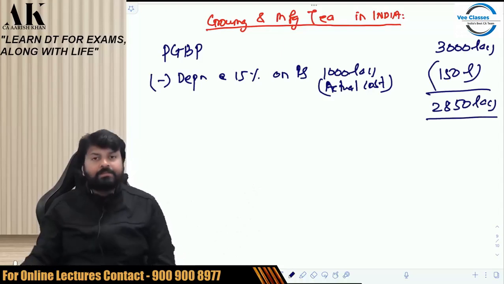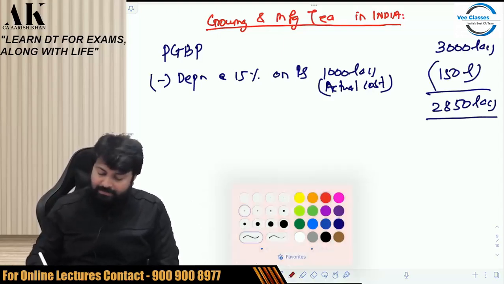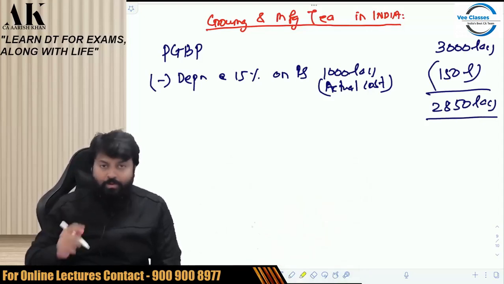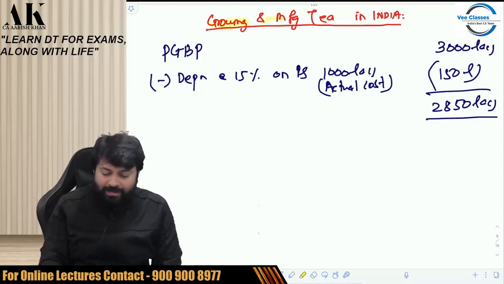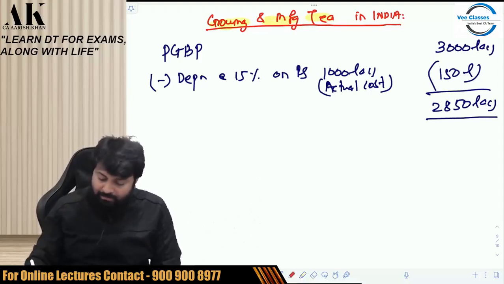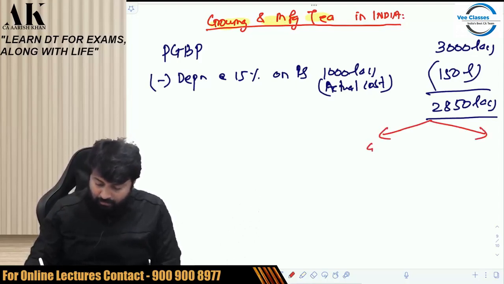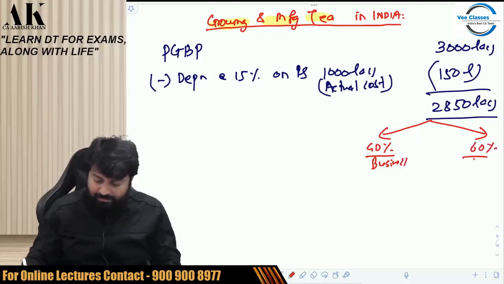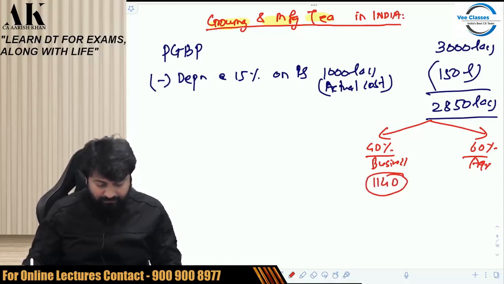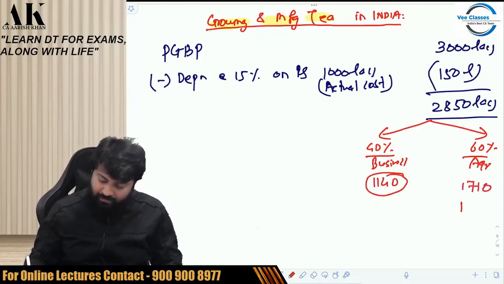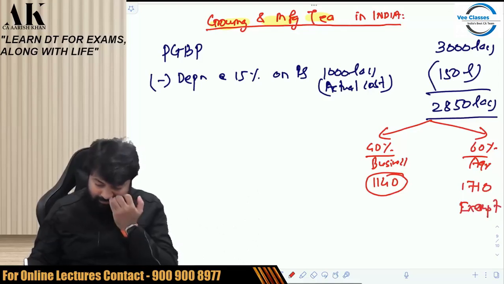Now, what happens after this? You have to understand that very precisely. You would have done in CA Inter also in agriculture income. If you are growing and manufacturing tea, both, then this entire amount cannot be called taxable. Only 40% is business income, and 60% is agriculture. If 40% is business income, then 40% of 2850 comes to 1140, which is business income. And 2850 minus 1140, 1710, is exempt income.